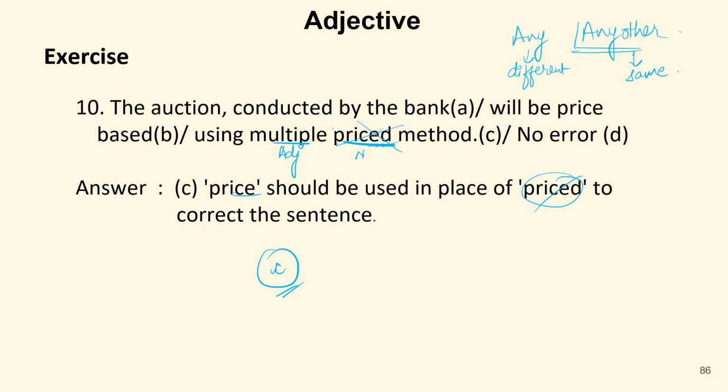But if I say this poet is better than any actor, this poet is better than any actor. Now, poet and actor, they both are of different categories. If they both are compared with each other, so we use any, not any other. So in this manner, we can use any or any other.